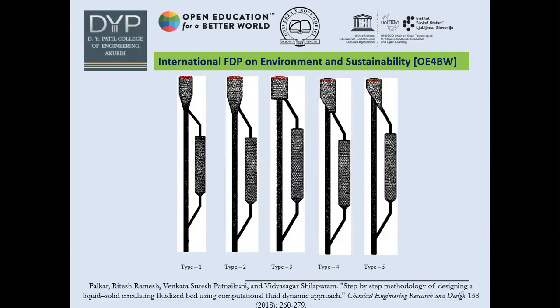So we have discussed in the first video, as I have this video for course specific process design, let us say this is one of the reactors, which is molded into different types, number 1 to number 5.